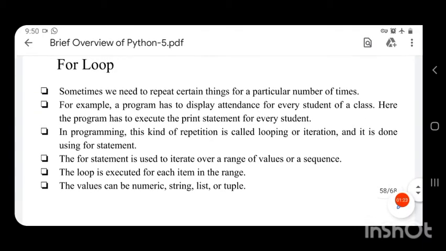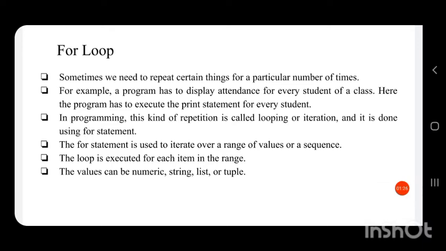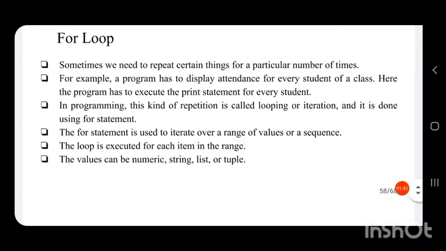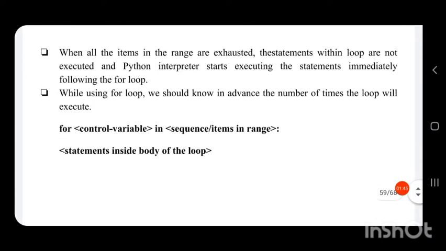The for statement is used to iterate over a range of values or a sequence. The loop is executed for each item in the range. The values can be numeric, string, list or tuple. When all the items in the range are exhausted, the statements within the loop are not executed, and the Python interpreter starts executing the statements immediately following the loop.